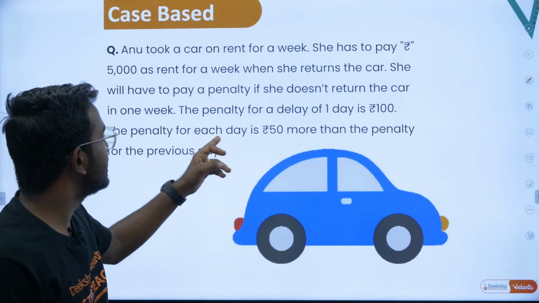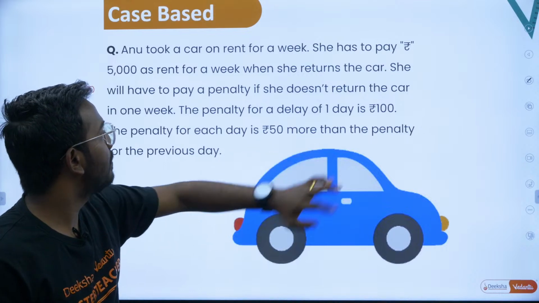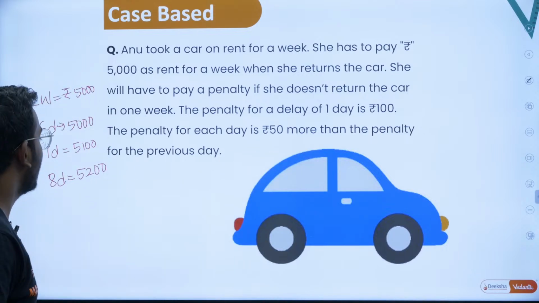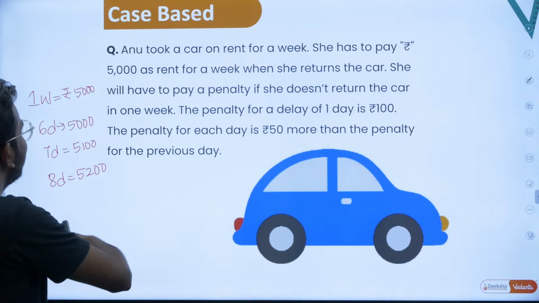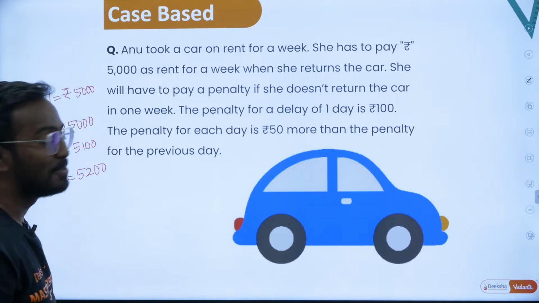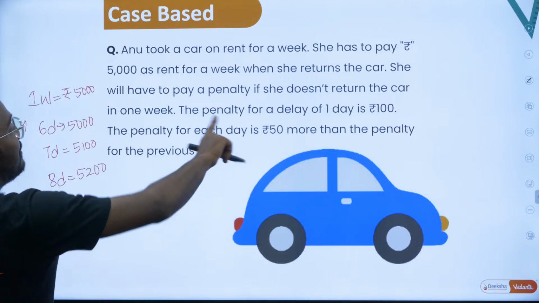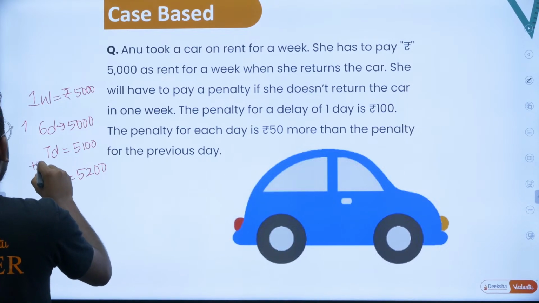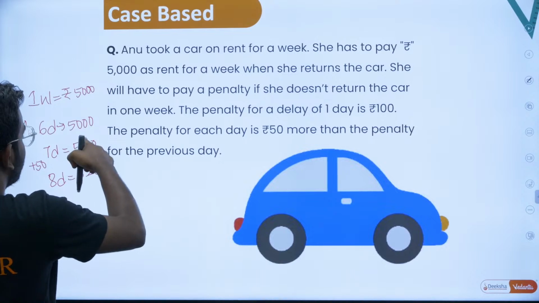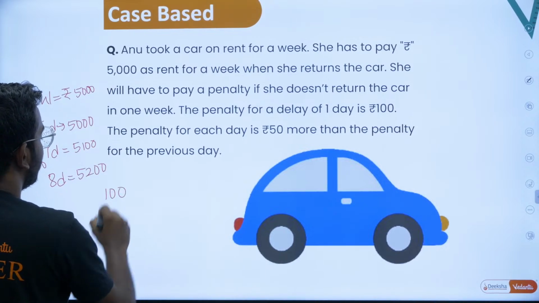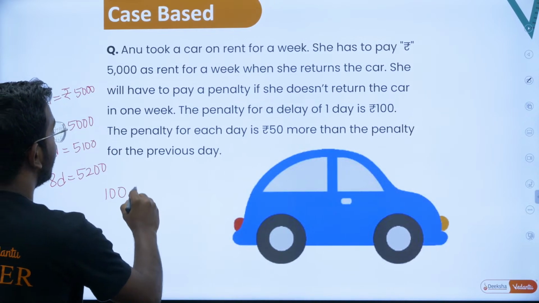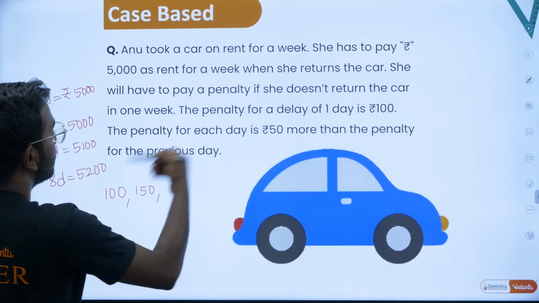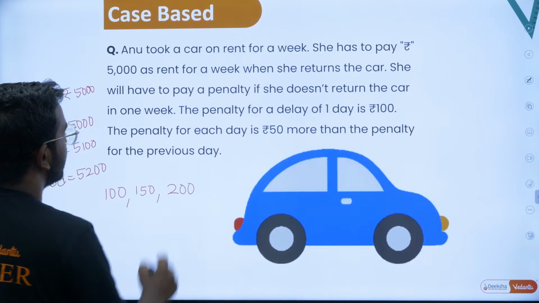Now the penalty for each day is rupees 50 more than the penalty of the previous day. So this is not the exact case above. For the 7th day she will pay 100, but for the 8th day she'll have to pay an extra 50 rupees. That is, the fine for the first day is 100, the fine for the second day is 150, the fine for the third day is 200. That is what it means, right?